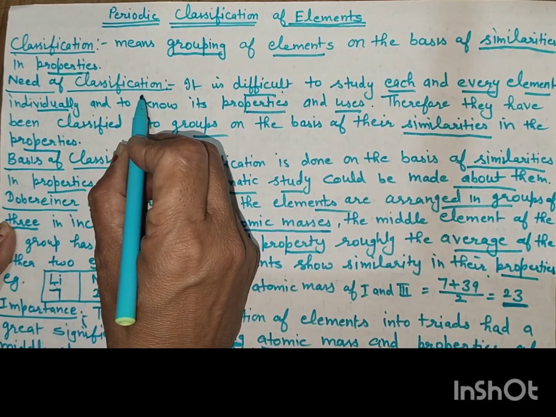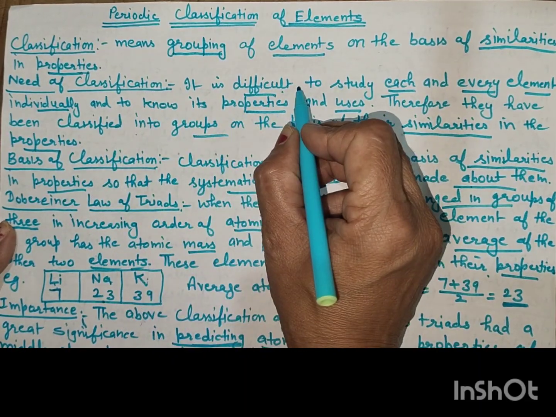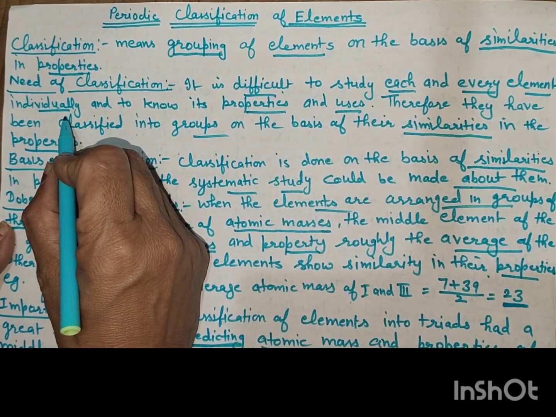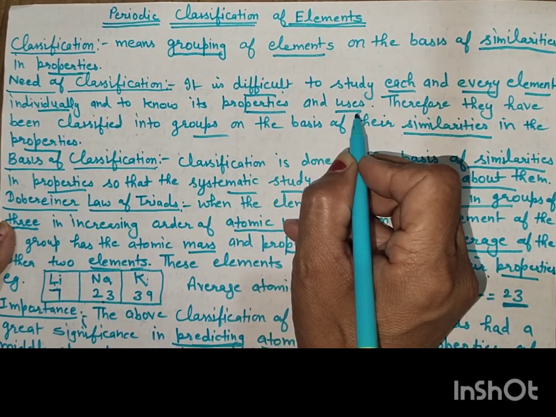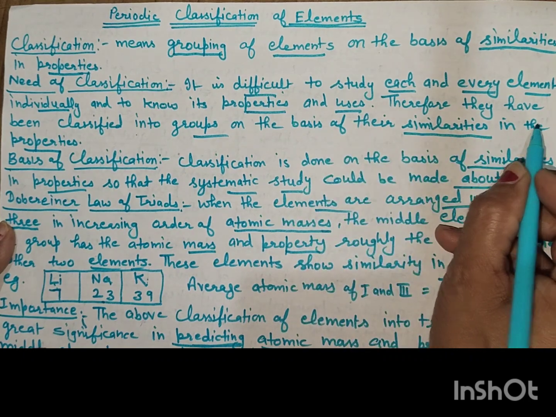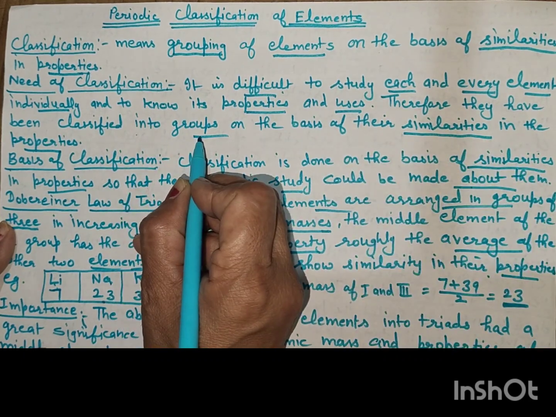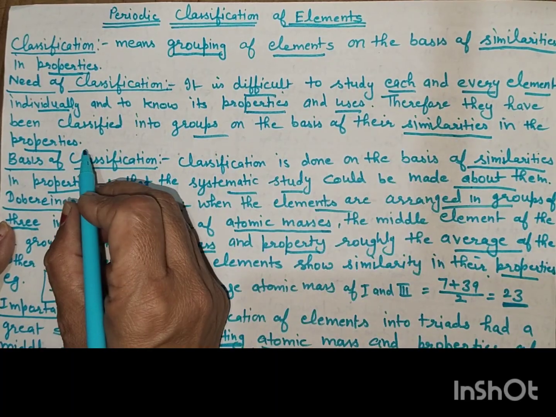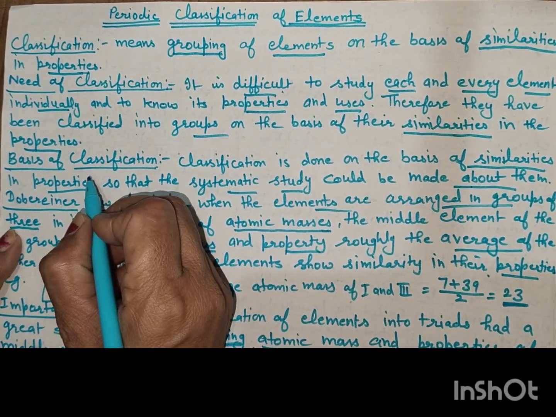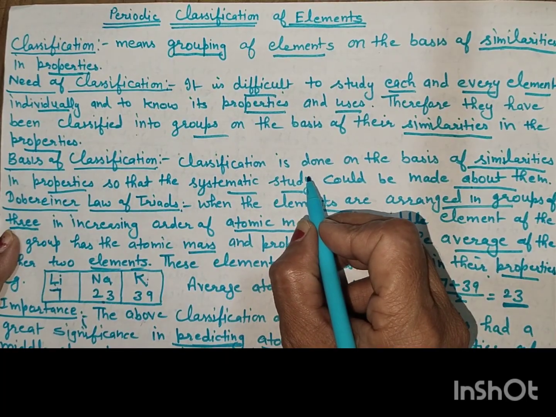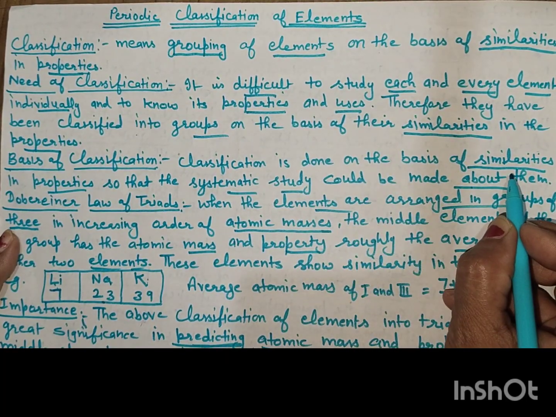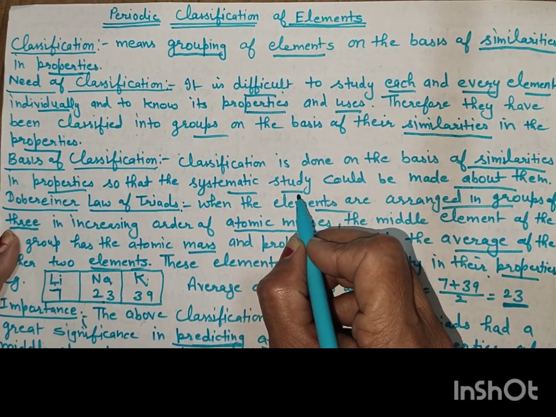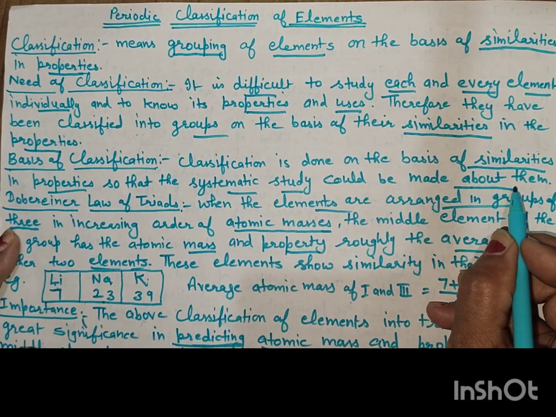What is the need of classification? It is difficult to study each and every element individually and to know its properties and uses. Therefore, they have been classified into groups on the basis of their similarities in properties. Now, what is the basis of the classification? Classification is done on the basis of similarities in properties so that a systematic study can be made about them.